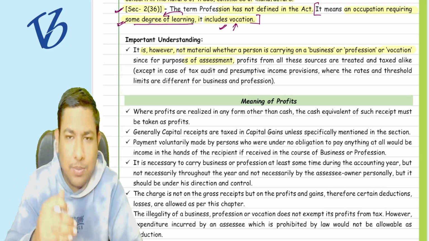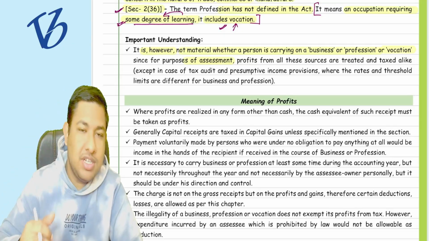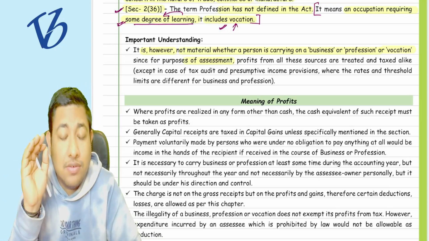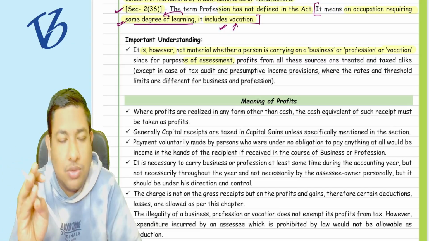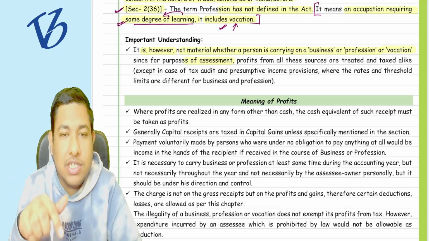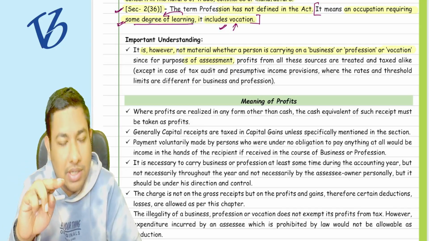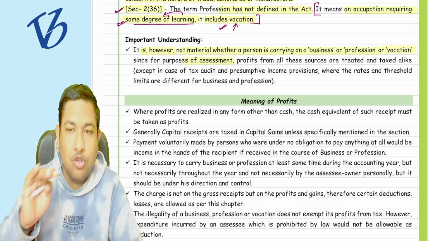They want that particular bifurcation for that particular purpose only. Otherwise, in the whole chapter, you will see no difference whether the company is doing the business or the profession, or a person is doing the business or the profession. Only some related concepts will differ because of these things. Otherwise, the whole PGBP is going to be the same.